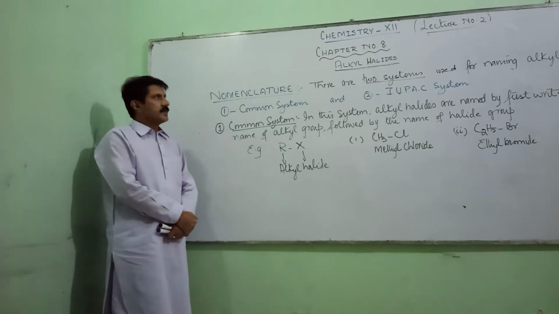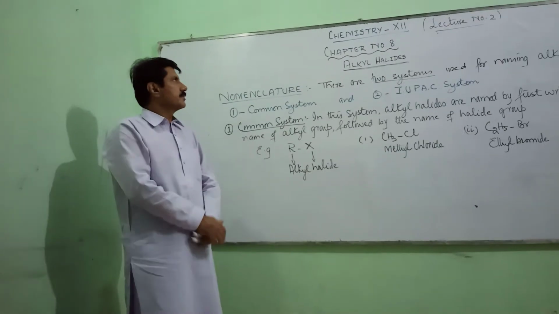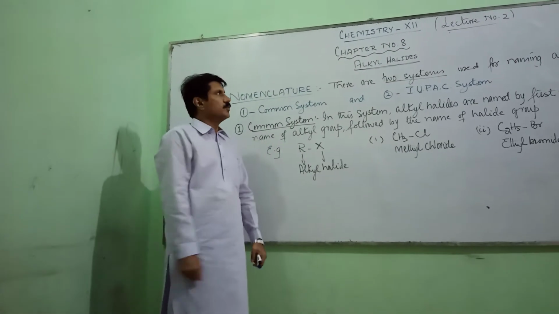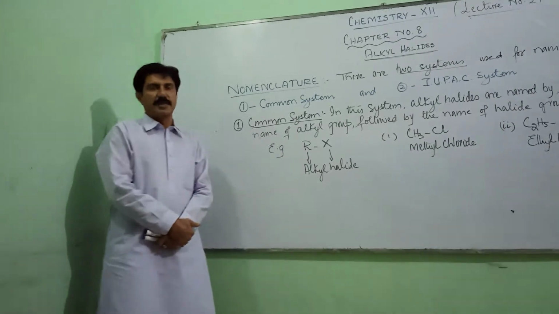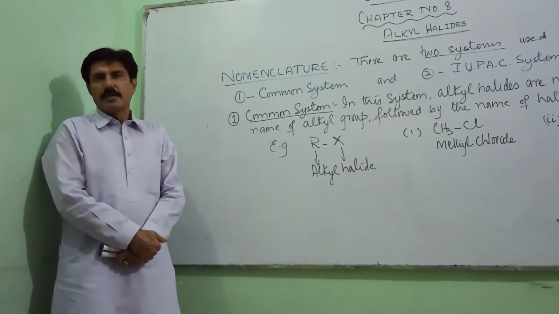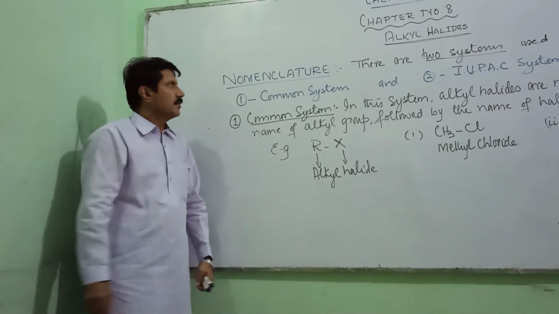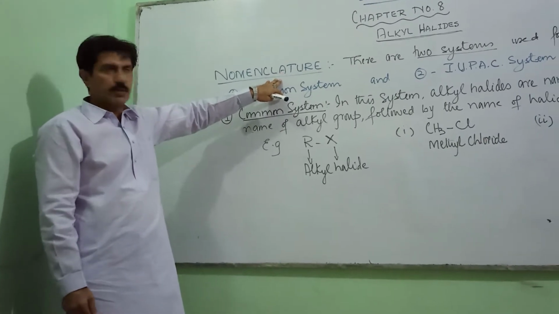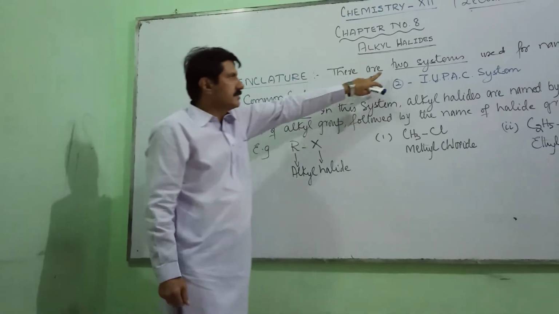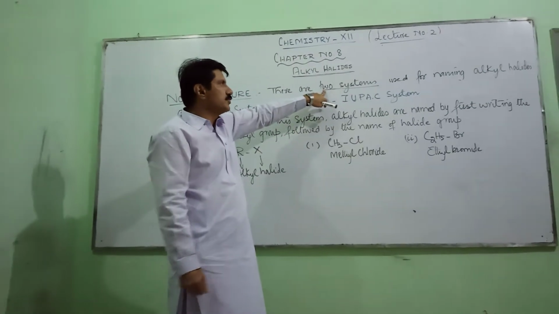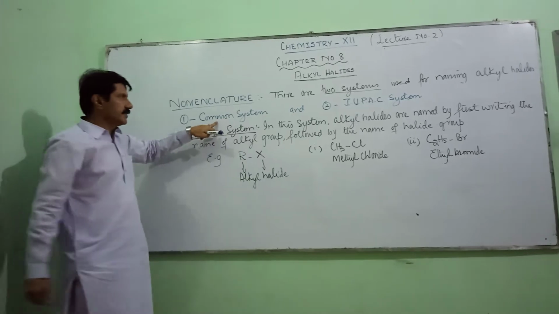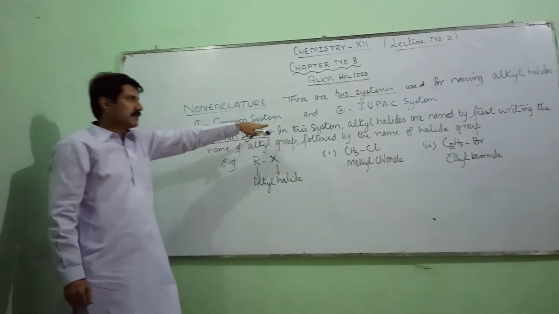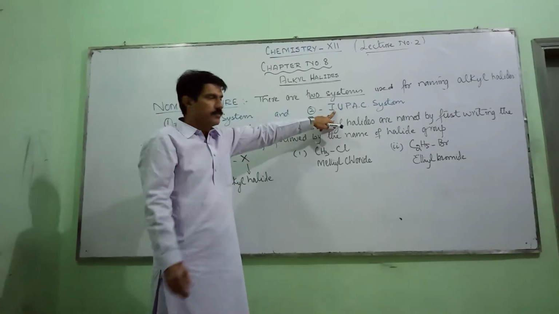Dear students, here I am again with you with lecture number 2 of chapter number 8, alkyl halides. In this lecture, we have to go through the nomenclature of alkyl halides. To name alkyl halides, we often use two systems. The first one is named the common system, while the second system, which is now being used around the world, is the IUPAC system.